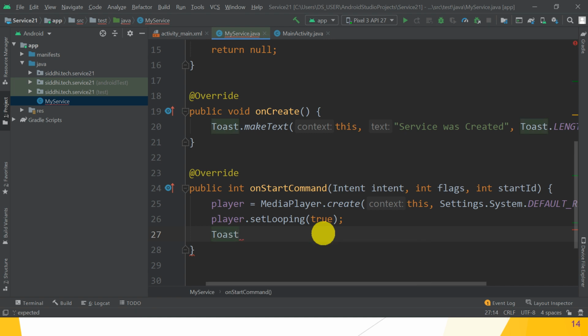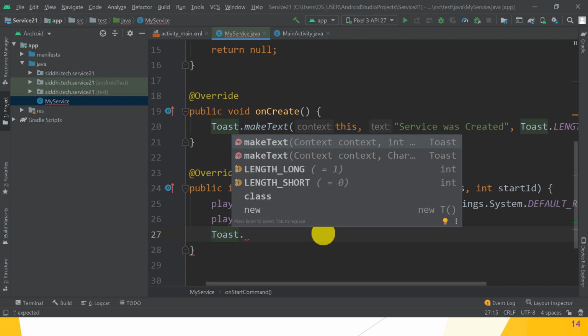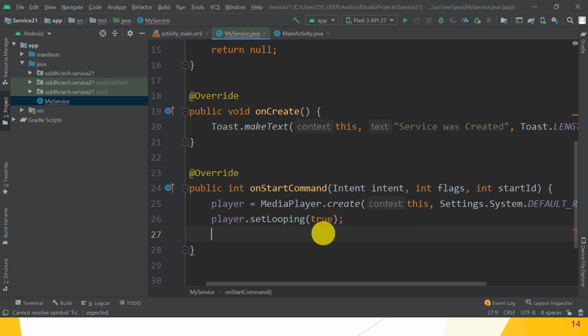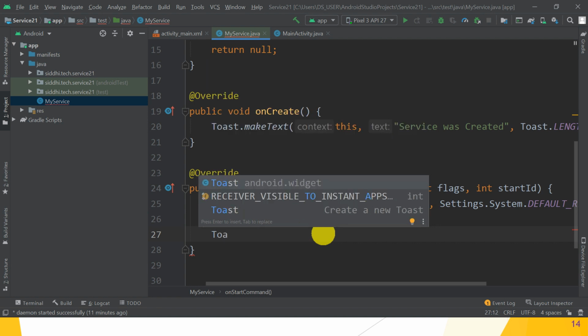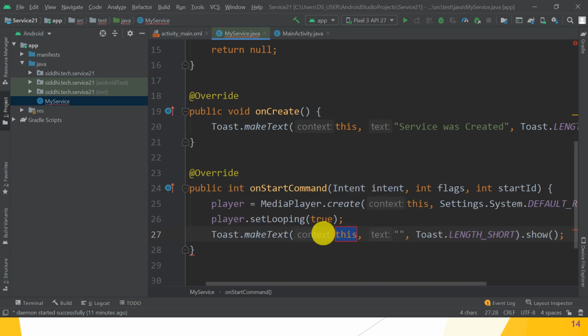Toast.makeText, choose makeText and press enter. So automatically it gives all the argument values, only we write the text message. What we write, Service started.